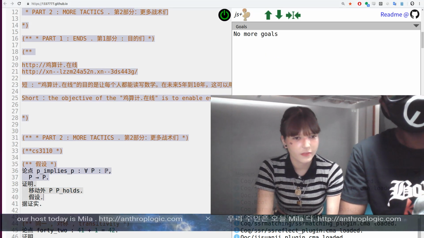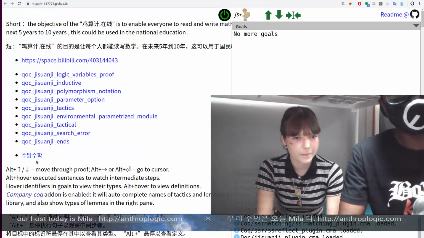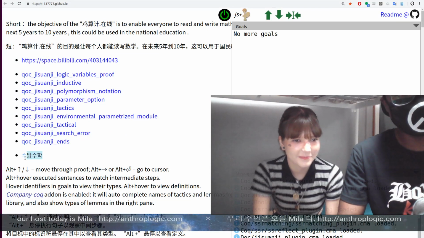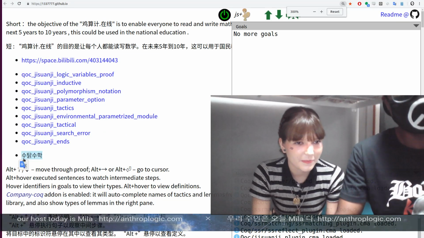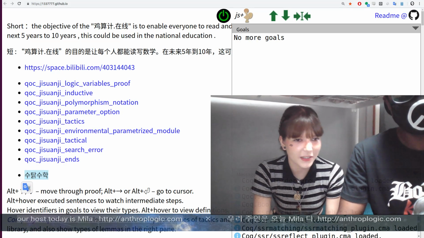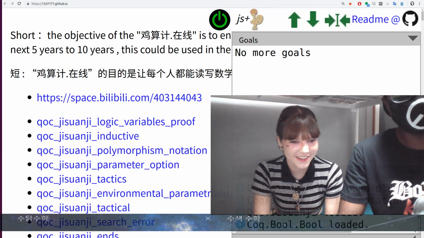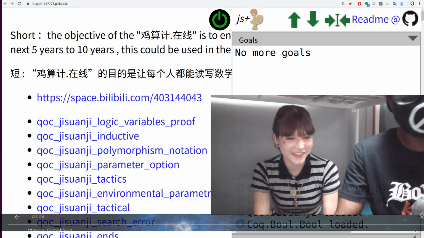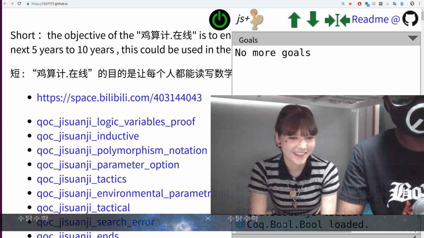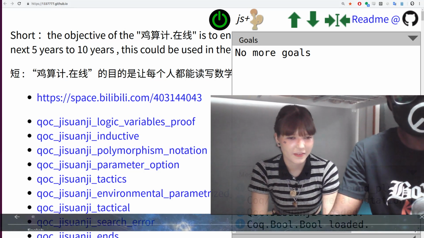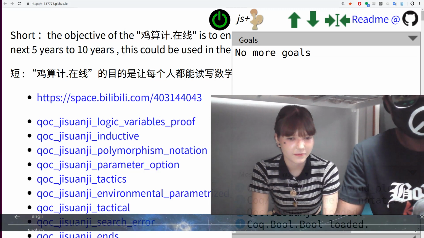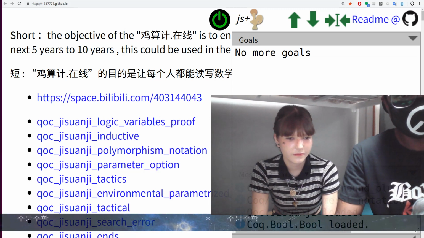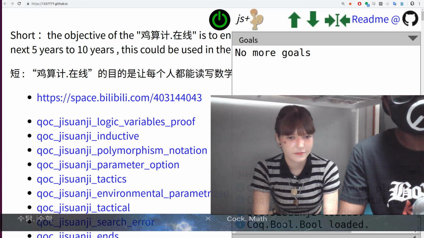So let's try the Korean now. Can you read this? This is the Korean for Sutakswak. You know what it means, right? It means chicken calculation, chicken mathematics. So that's the name of the project. It means rooster mathematics. So this is chicken and this is maths.